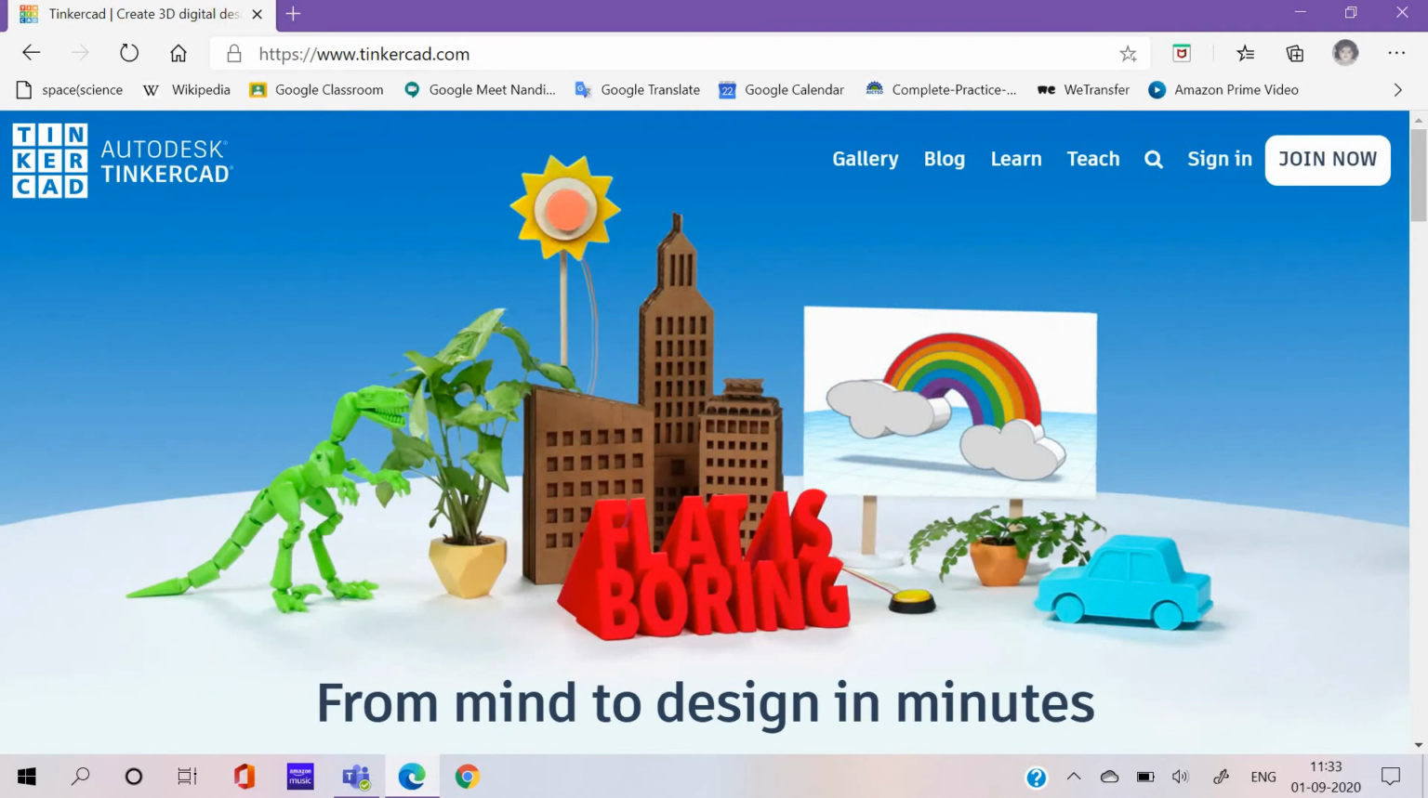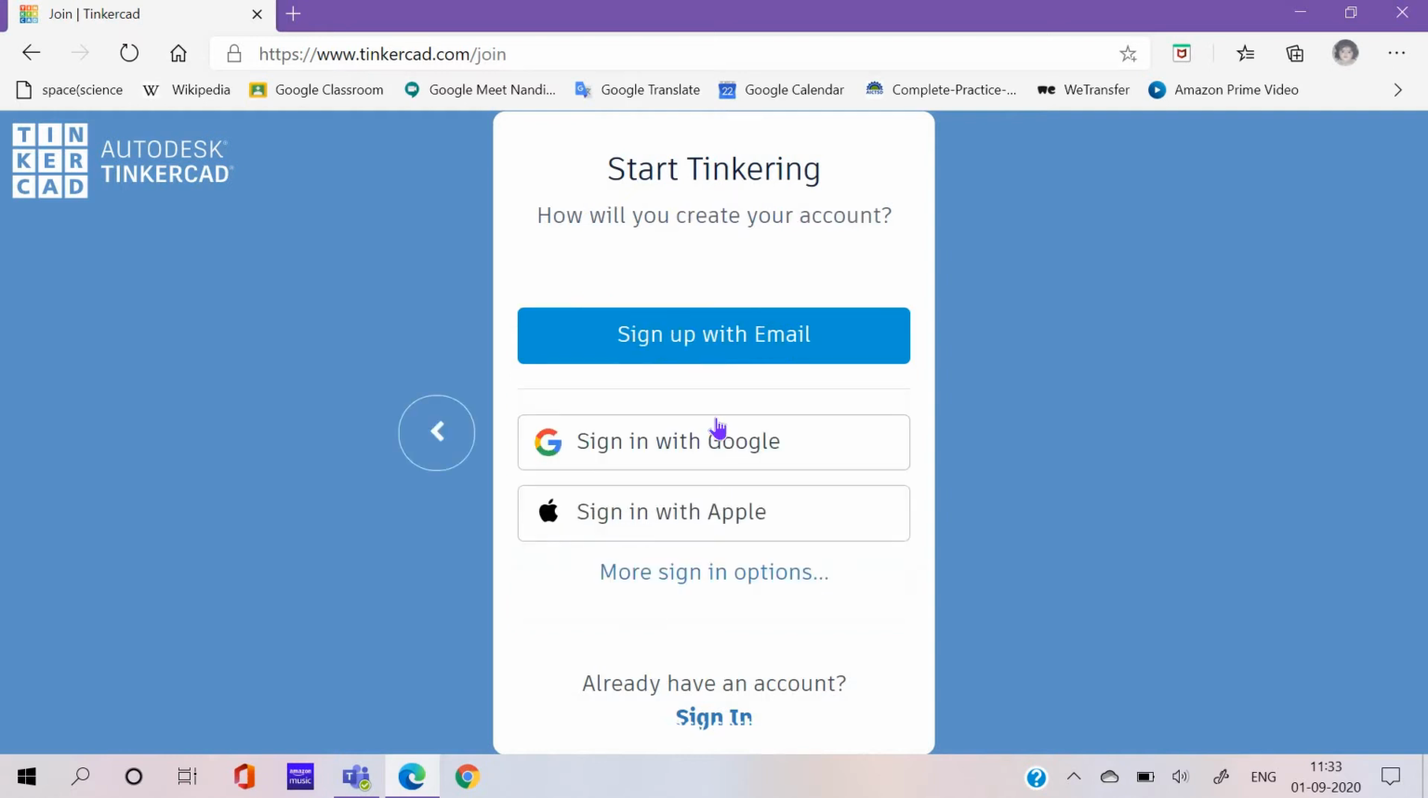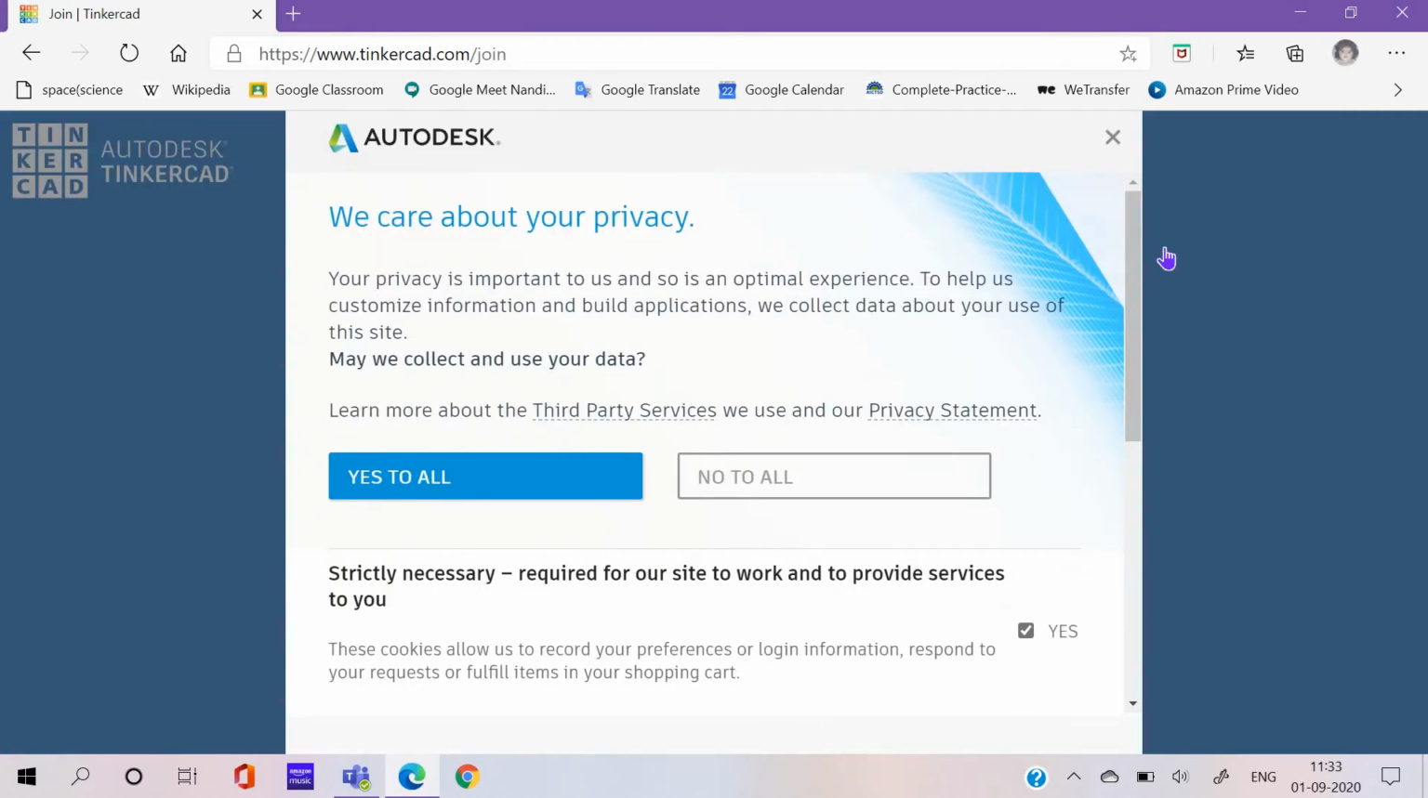If you are new to Tinkercad and you don't have an account, click on Join Now. Now Start Tinkering. You will find this page. Now create a personal account. Click on that and sign in with Google or sign up with email. You can do any one of these. Sign in with Apple is a bit complex, so I would not prefer doing that. Sign in with Google is the easiest. Now I already have an account, so I click on sign in.